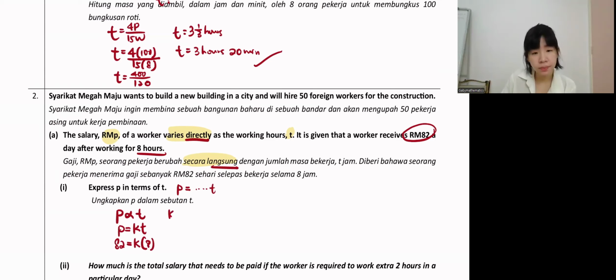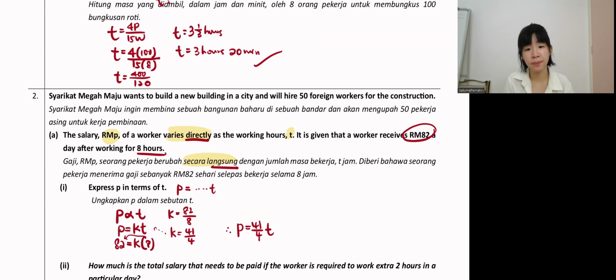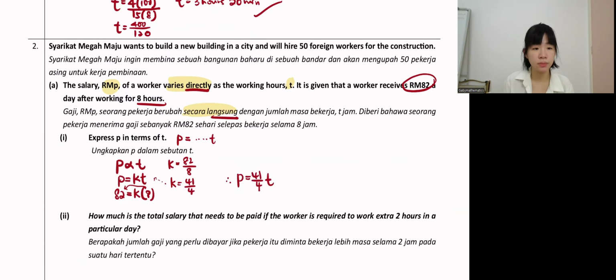So guys, K how much? Bring the 8 over, become divide, which is 82 divided by 8. So K equals 82 divided by 8. Make sure you write in fraction, improper fraction: 41 over 4. Once you got 41 over 4, it's not done yet. You need to put it back into the equation. Our final answer, P equal 41 over 4, and the T you can put in the middle. Okay, so far so good.